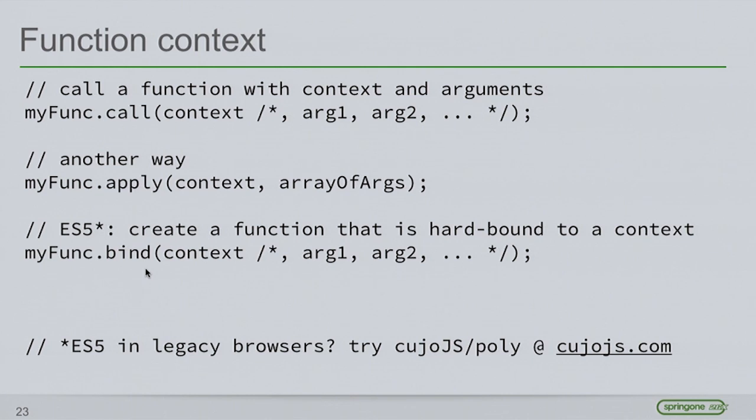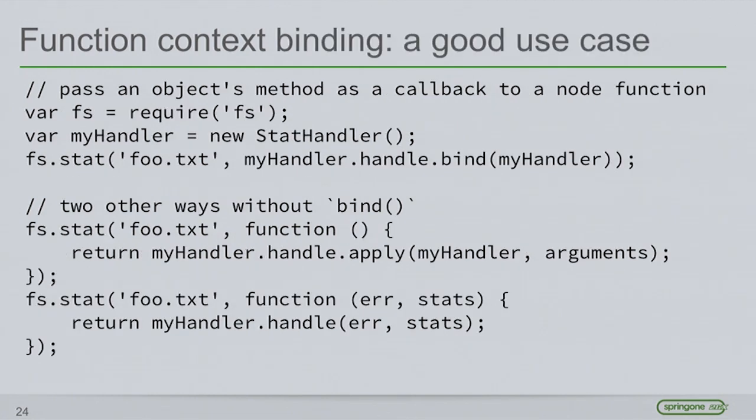So, and in ES5, thankfully, we have the bind statement. And the bind statement is a little bit different. Rather than immediately evaluate the function, rather than execute it immediately, the bind statement actually creates a new function for you that, when that's executed, will execute your original function in the context that you've given it. So this allows you to then pass around a reference to something that you know is going to execute your function in the correct context. So I know there's a temptation to turn around and do that to every single function that you've got on an object, but that's really not necessary and actually probably has performance overheads.